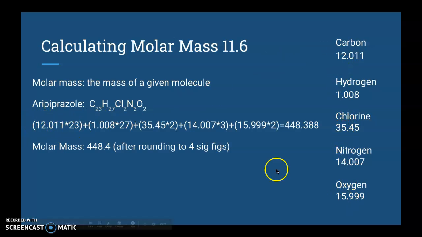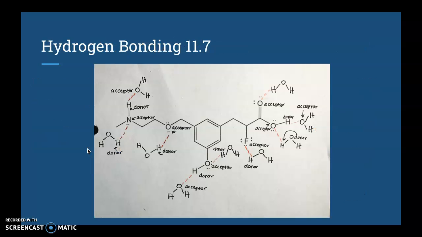You can see all the masses over here. Multiply that by how many carbons there are, and that's how you get this formula. So when you add that all together, you get 448.388. You have to round that to 4 sig figs because of this number right here. This is our lowest number, the smallest number that has 4 significant figures. So we round our final answer to 4 significant figures, 448.4.